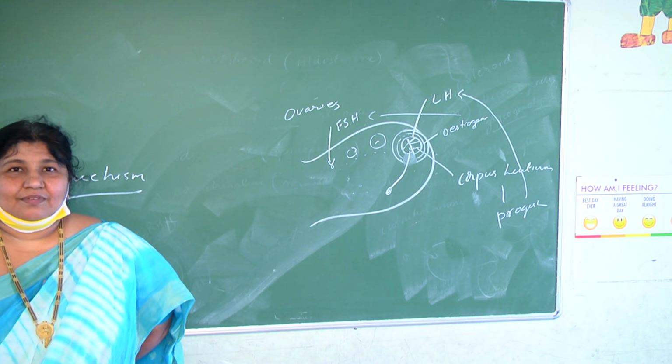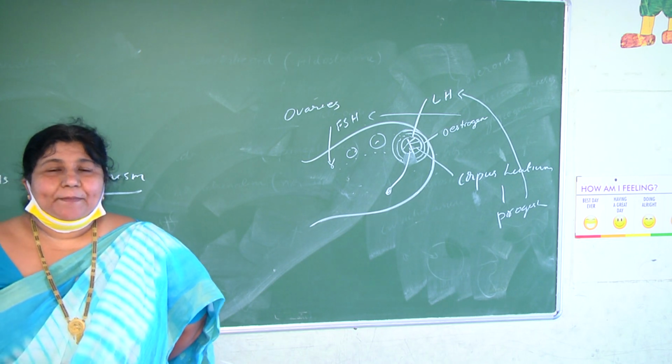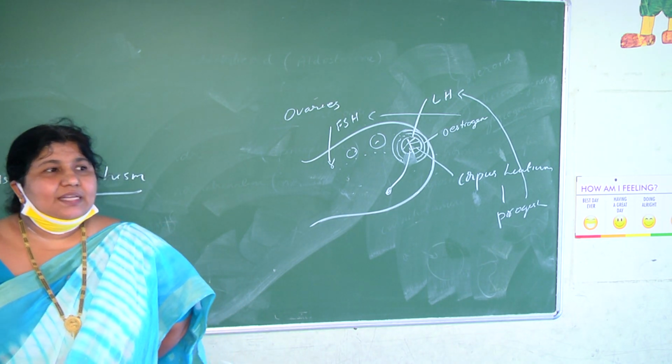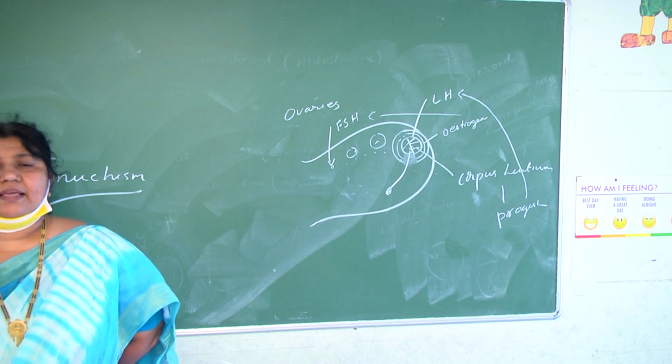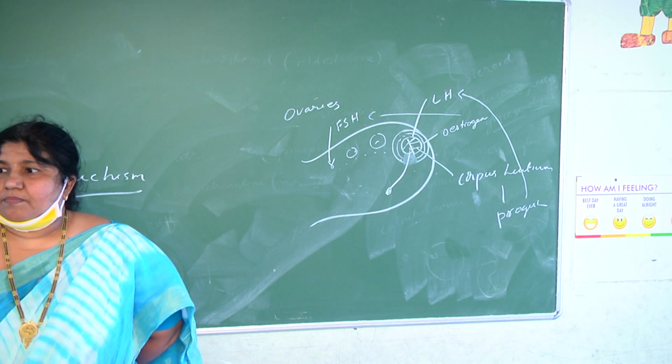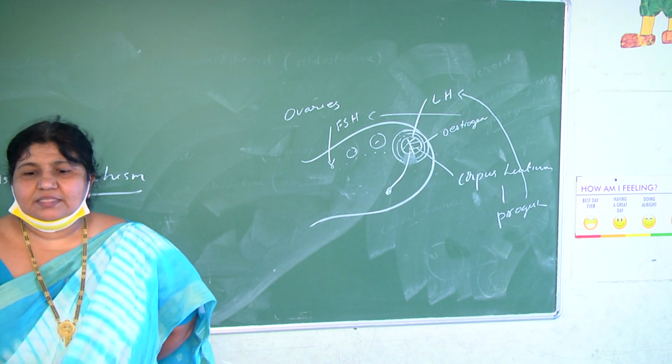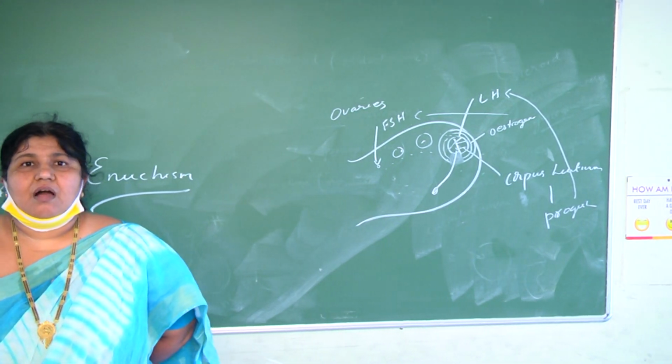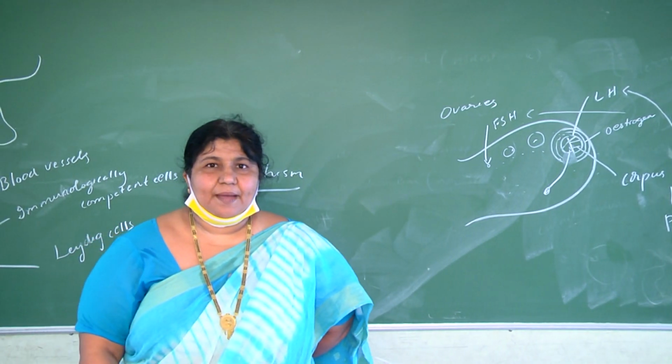So children, a bit is asked: estrogen in a pregnant lady is secreted by placenta, ovaries, adrenal gland, all the above. The option should be all the above.